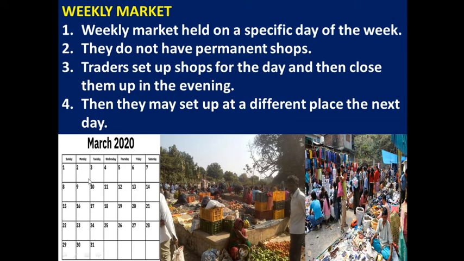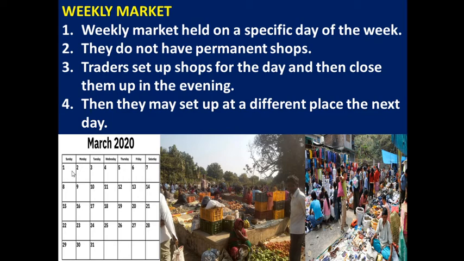In a week we have 7 days, right? Out of 7 days, a weekly market sells on a specific day only. For example, we already know Monday market, Sunday market. These are examples of weekly markets. They sell only on a specific day.